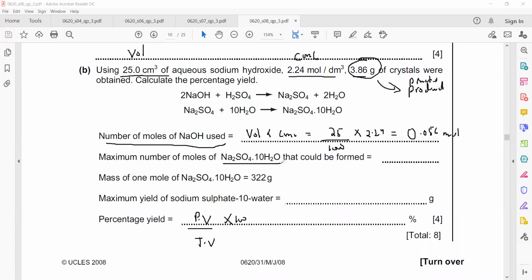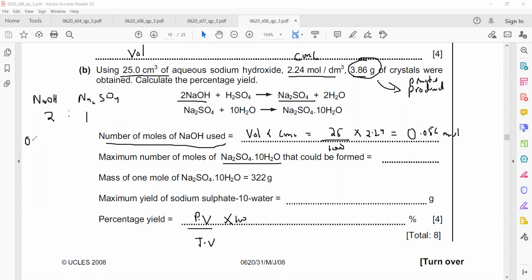Next, the maximum number of sodium sulfate moles that could be formed. The mass we are getting is the practical value, but theoretically how much mass should we get? What is the mole ratio between sodium hydroxide and sodium sulfate? It is 2:1. It means if 2 moles of sodium hydroxide are there, we should get 1 mole of sodium sulfate.